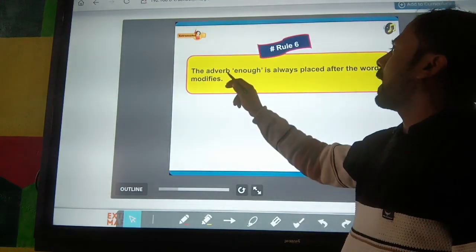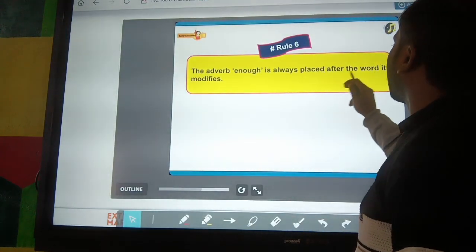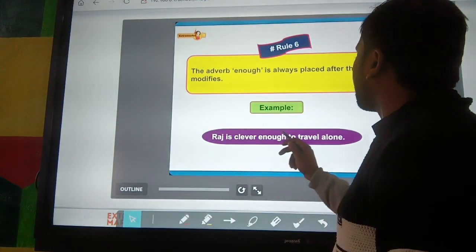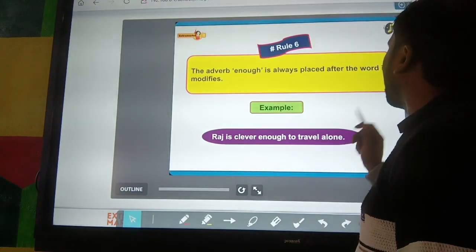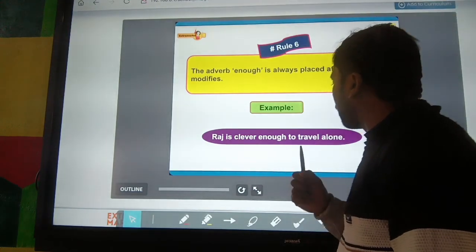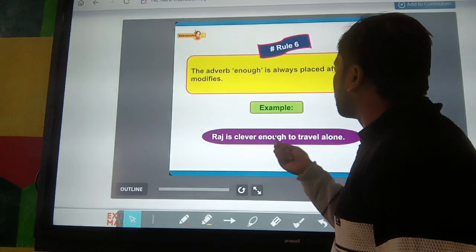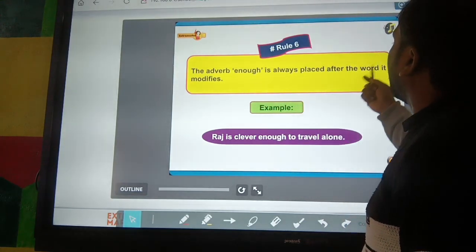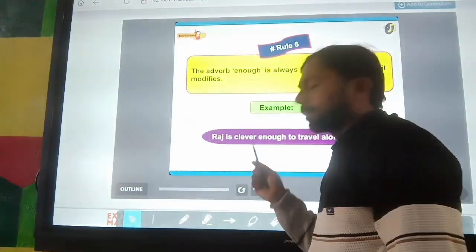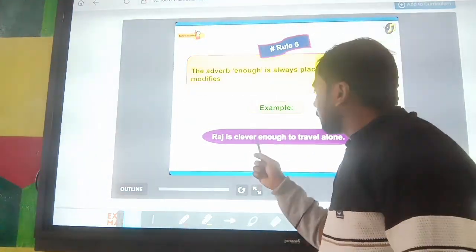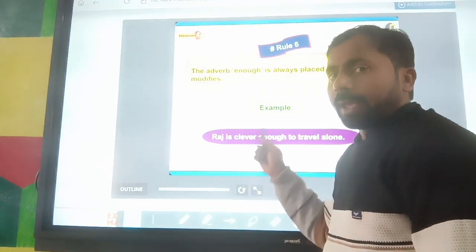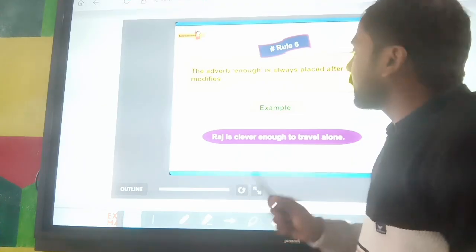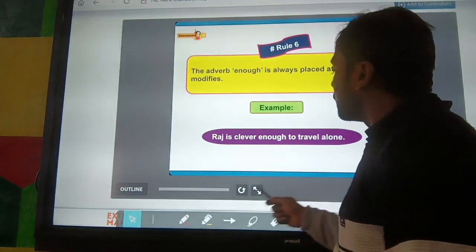Next is rule number 6. The adverb enough is always placed after the word it modifies. So here, Raj is clever enough to travel alone. Enough is an adverb, and it is always placed after the word it modifies. Here clever is an adjective, and this word clever is modified by enough. So this word enough is used after the word that it modifies. Okay, so next is